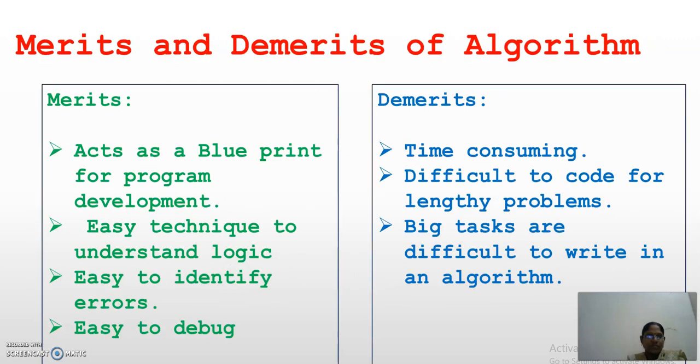Merits and demerits of an algorithm. The merits: obviously, the first step, the blueprint for any programming, is nothing but your algorithm, and it is easy to find errors and debugging is also easy. Whereas the demerits: if it is a big program, then it is time consuming. If it is a lengthy program, it is difficult to code. And big tasks are difficult to write as an algorithm.